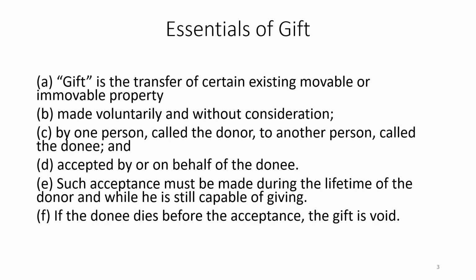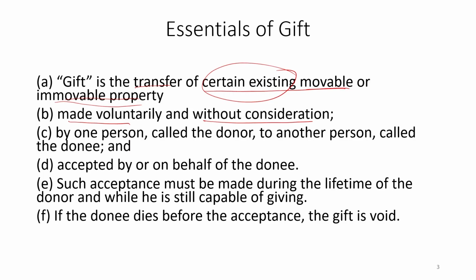So, what are the essentials of gift? The first is that gift is a transfer of certain existing movable or immovable property. Certain and existing is one essential, and movable and immovable property is another. Second, it is made voluntarily and without consideration, by one person, the donor, and accepted on behalf of the donee.